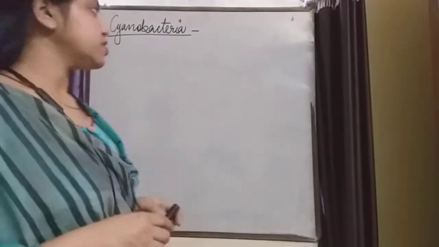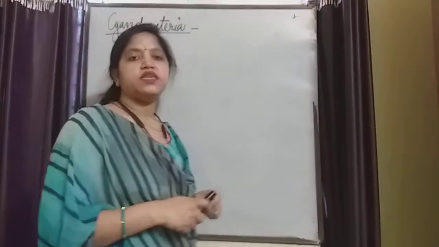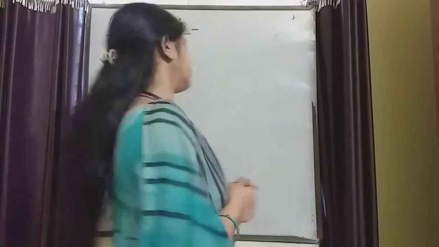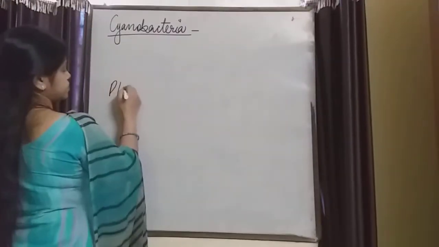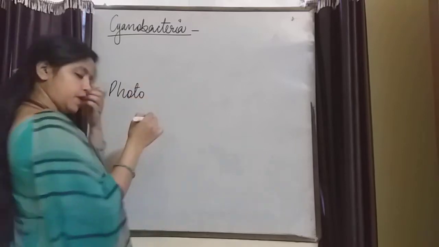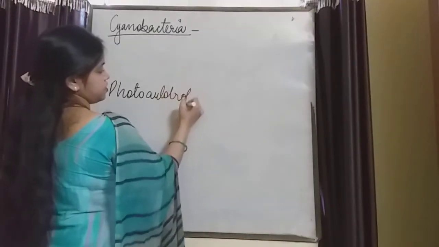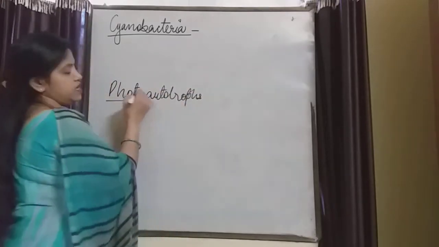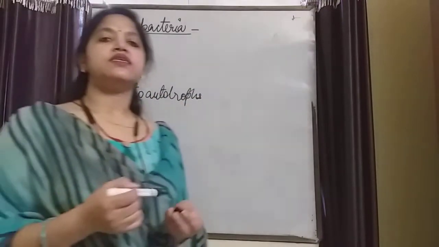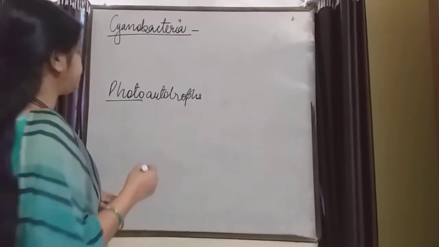And we are continuing the topic. Bacteria may be photoautotrophs. Some bacteria are autotrophs. Photoautotrophs means they use sunlight. Photo means sunlight. They use the sunlight for the preparation of their food.